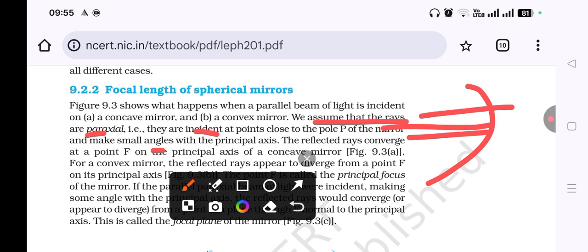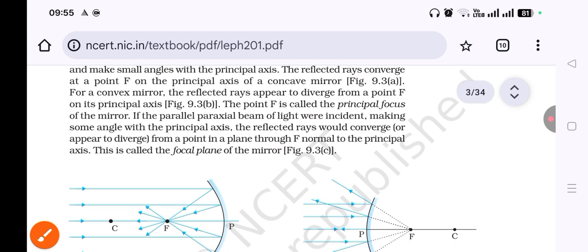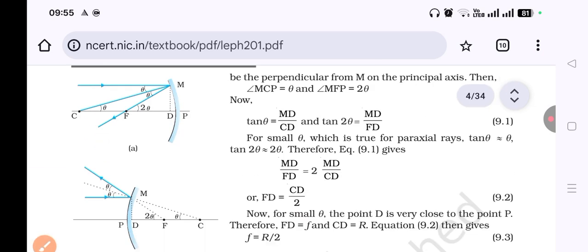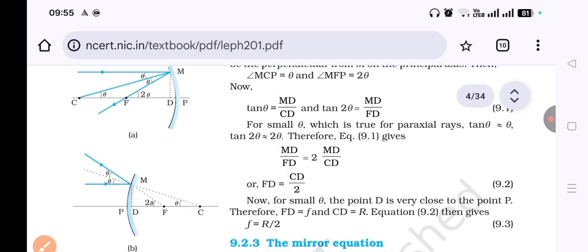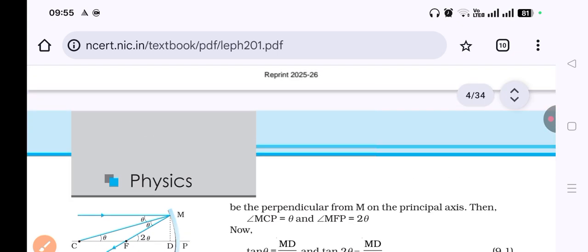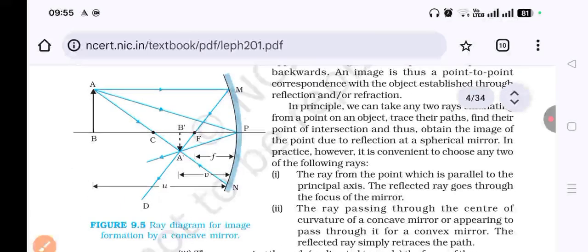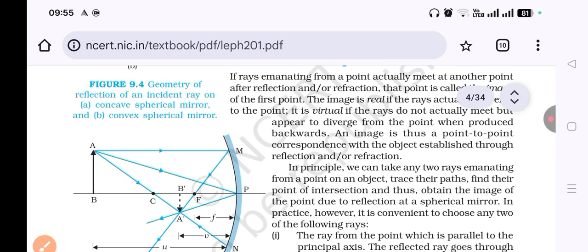The reflected ray converges at a point on the principal axis. This is the thing I told you, and this was the explanation you need to give. Then they explain how we arrive at the focal length f equal to R by 2. Again, the angles are small. That is not very important.